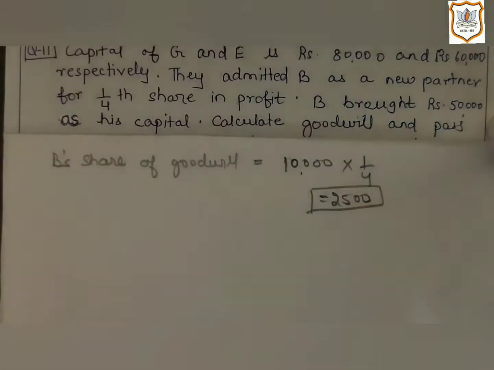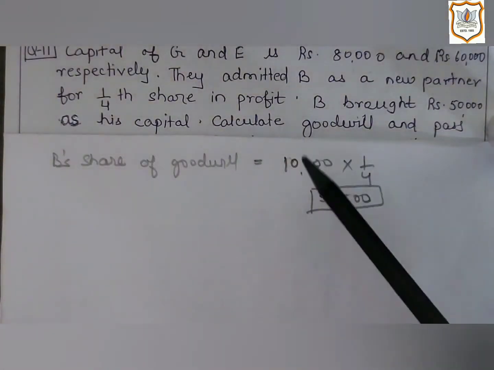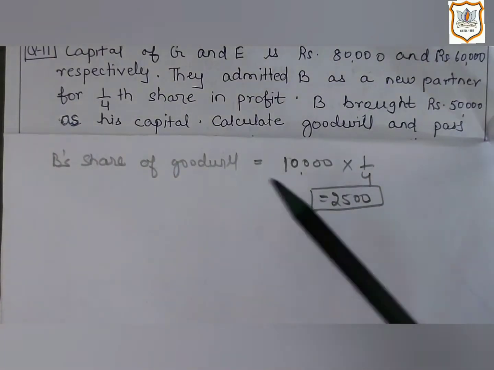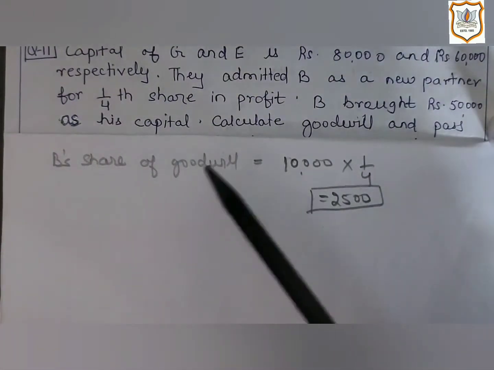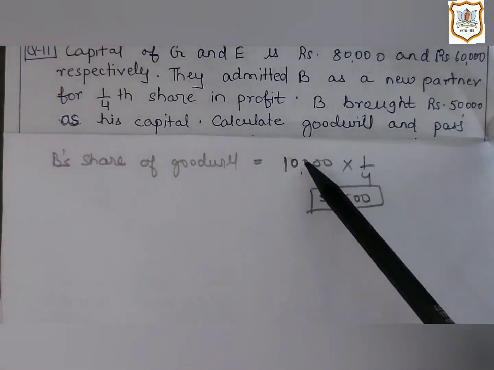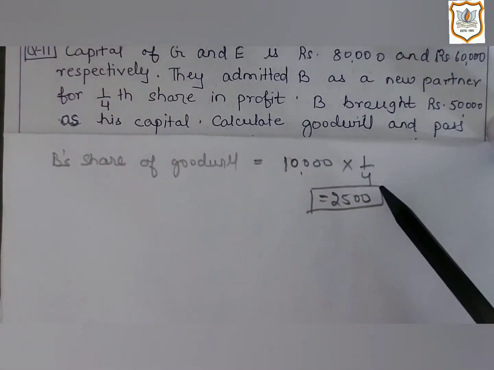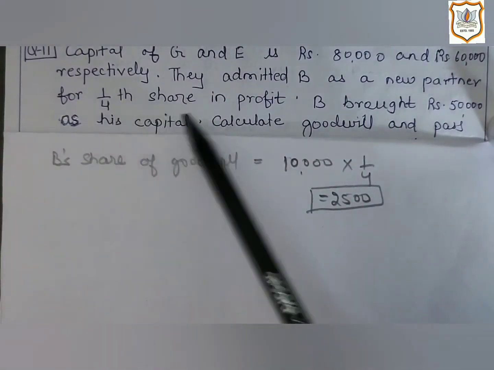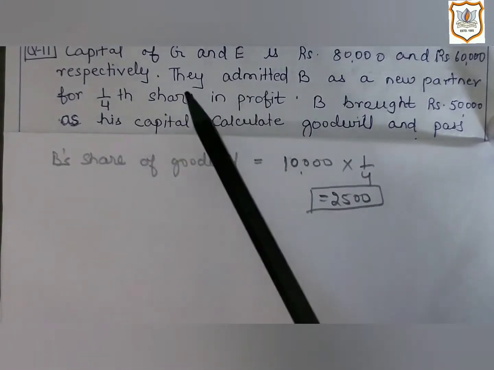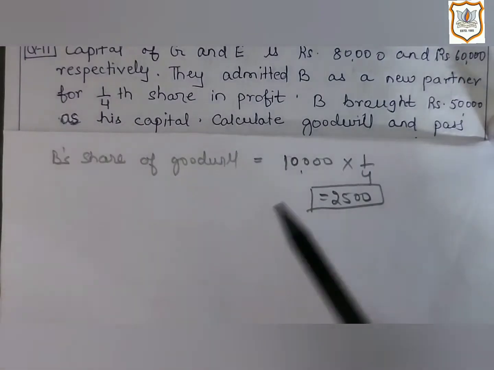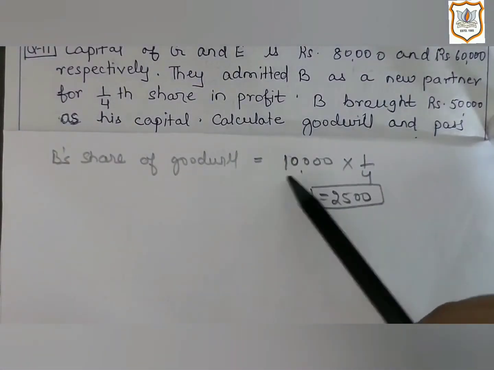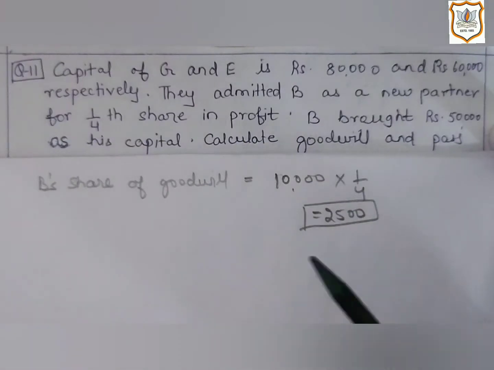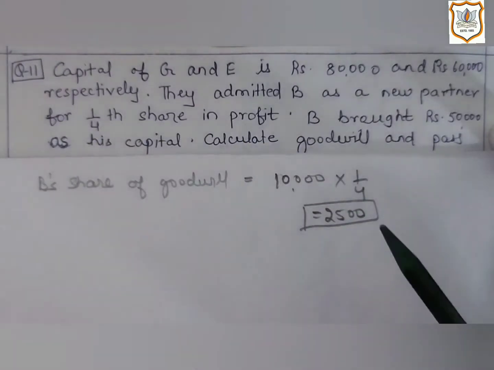Now as we have found out goodwill of the firm, on the basis of that we are now able to find out B's share of goodwill, that is 10,000 multiplied by 1/4. Why 1/4? Because here it is given in question that B as a new partner is getting 1/4 share in profit. So new partner's share is 1/4. So 10,000 multiplied by 1/4 is equal to 2,500.